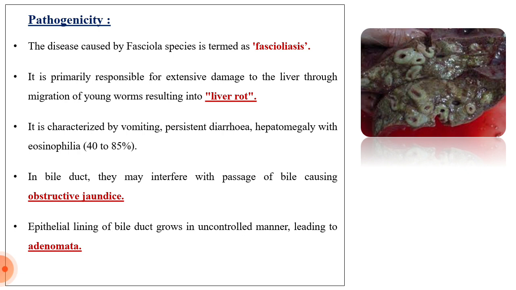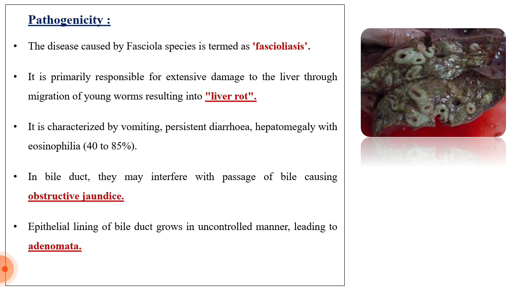It is primarily responsible for extensive damage to the liver through the migration of young ones, resulting in liver rot. Look here, they live in the liver or bile duct for 5 years. That means at that time they are continuously migrating inside the organ.